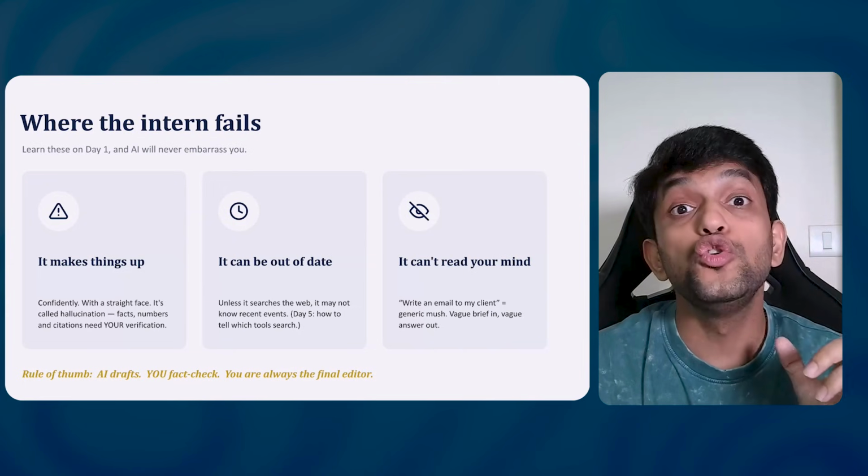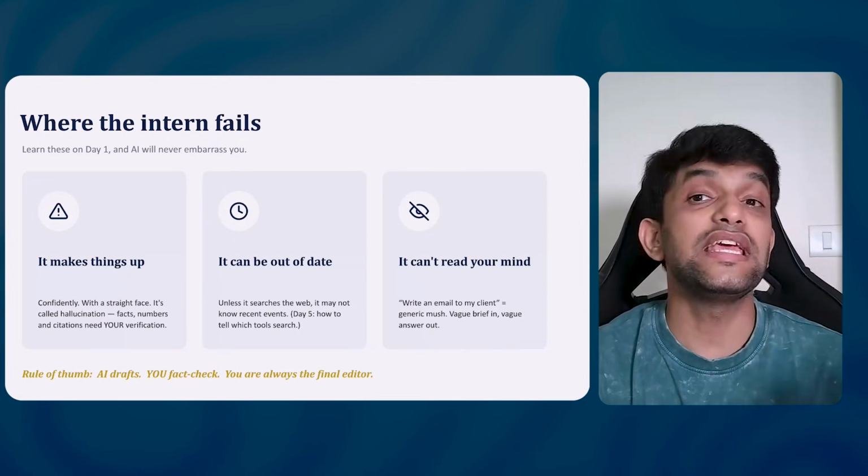One more rule of thumb, guys. AI draft, you fact check. Anything AI is creating, you have to go and check. You are always the final editor. You have to check what is the output. If anything is coming out of your system in your email ID, you are responsible. You cannot say, sir, I used AI to create this. It is AI's fault. No, it is your fault. You did not check what your AI gave you and you submitted the file. Okay, so that is your fault.